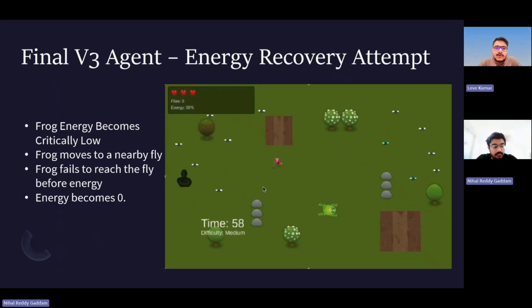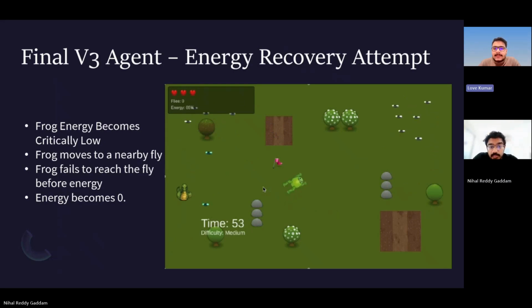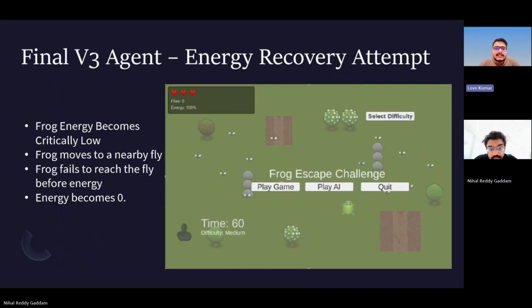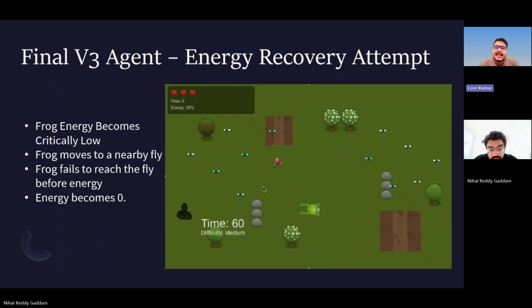This slide shows one of the most interesting behaviors from the final V3 model. In this example, the frog energy becomes critically low. Instead of only moving toward the flag, the agent starts moving toward a nearby fly. This behavior is important because it connects directly to the final observation and reward design. We added energy percentage, nearest fly direction, and nearest fly distance so the agent would have the information needed for energy recovery. We also added rewards for fly collection and for moving towards a fly when energy is low.